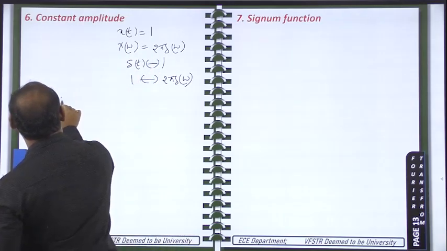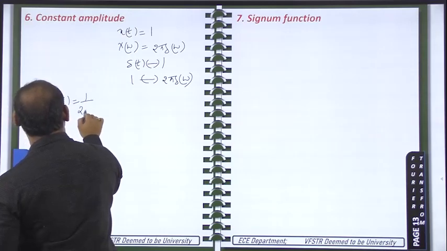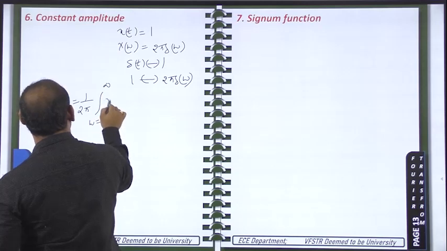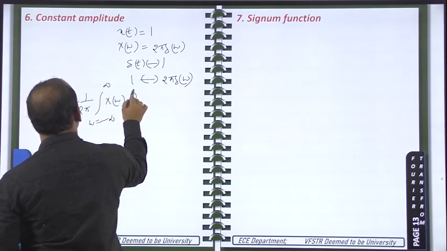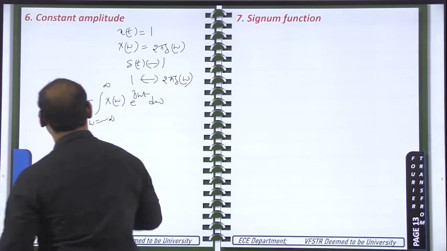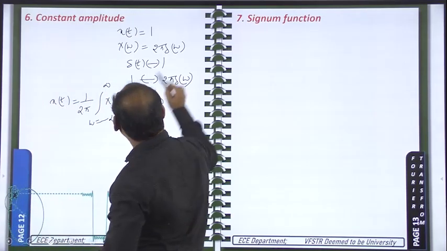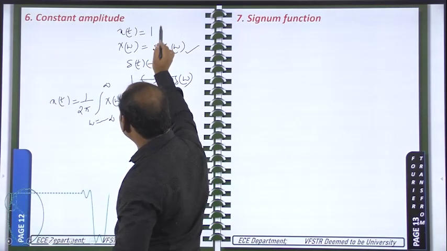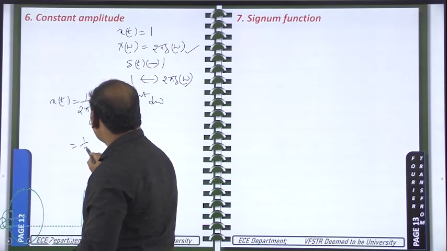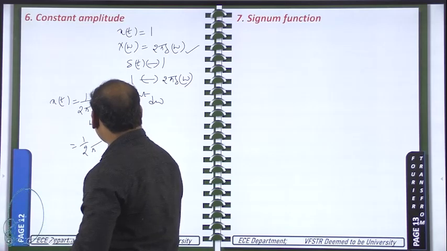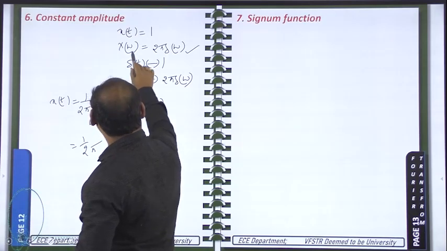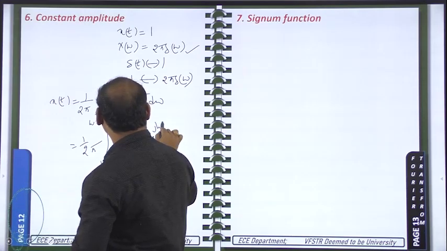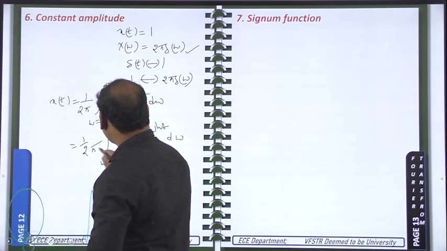So x of t is equal to, from the Fourier transform I have the formula, that is 1 by 2 pi integral omega is changing from minus infinity to plus infinity x of omega e power j omega t d omega. This is the formula for the inverse Fourier transform. That means I have here 2 pi del of omega. I need to solve for the 1. That means 1 I need to get. So it is equal to 1 by 2 pi integral omega is from minus infinity to plus infinity. X of omega is given as 2 pi into del of omega e power j omega t. So 2 pi by 2 pi will be cancelled.